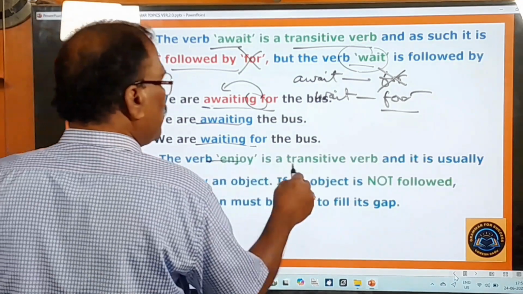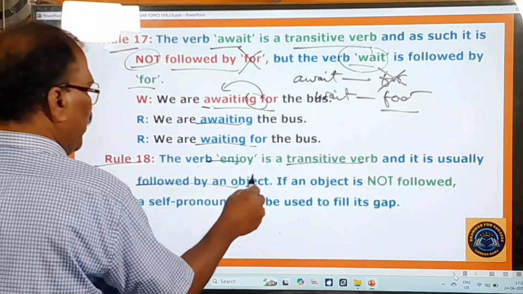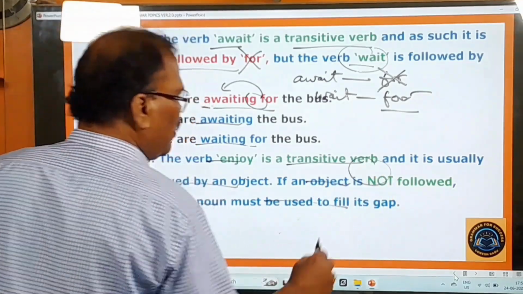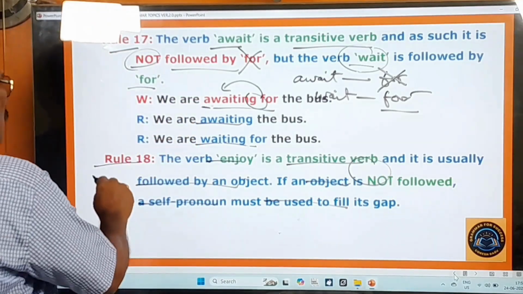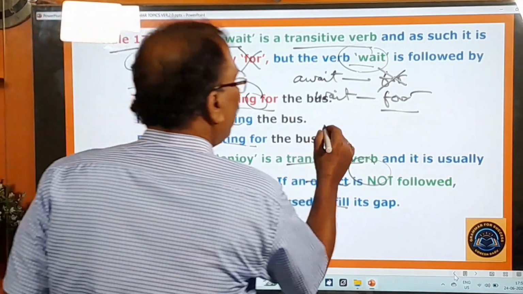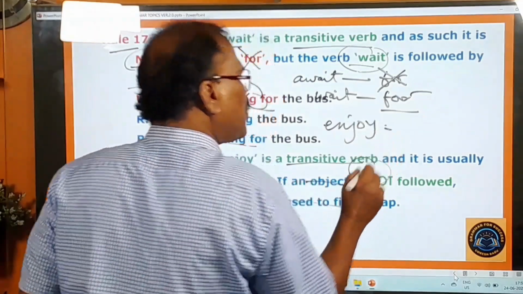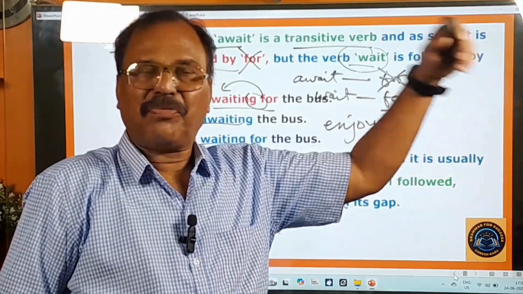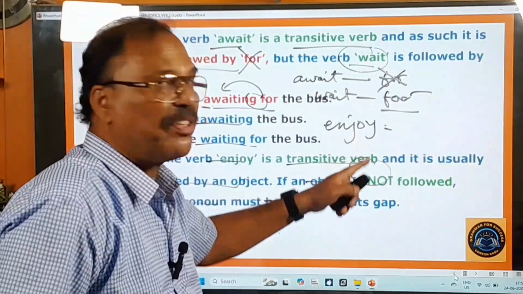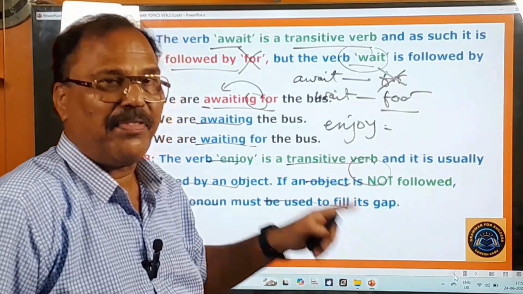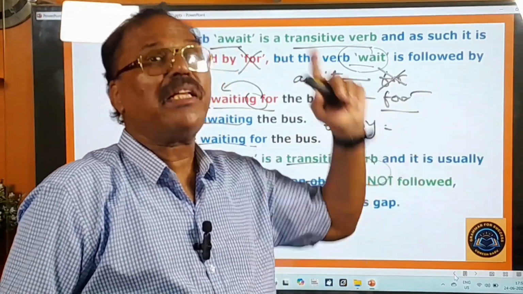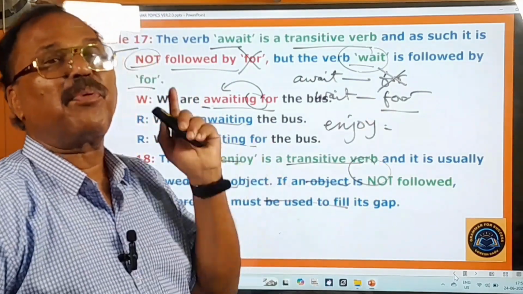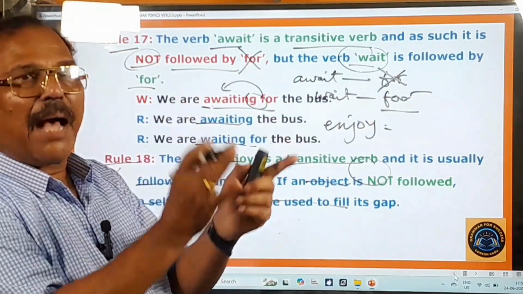The verb enjoy is a transitive verb and it is usually followed by an object. If an object is not followed, a self pronoun must be used to fill its gap. So this is also an important rule because this enjoy is there. Okay, this enjoy is a transitive verb. It always takes an object after it. And to find out the object, we have to question this verb with what? Okay. If there is an object, it is well and good. If at all there is no object after this verb, then you have to use a self pronoun to fill up the gap of that object.